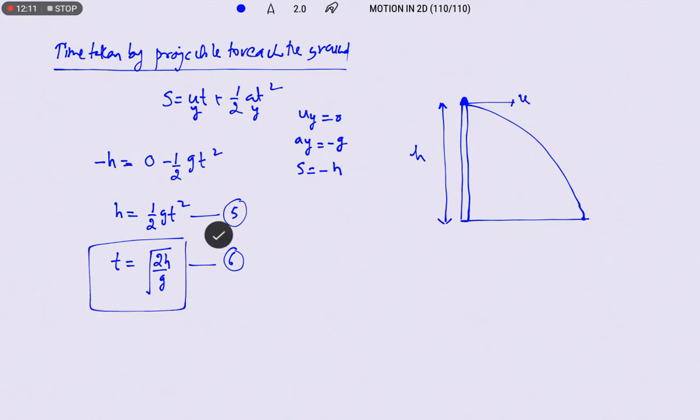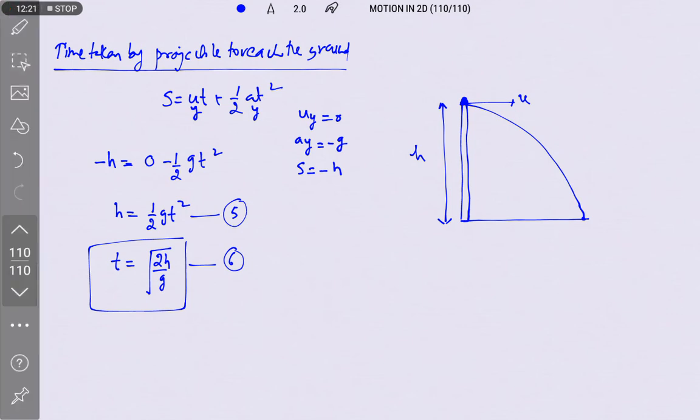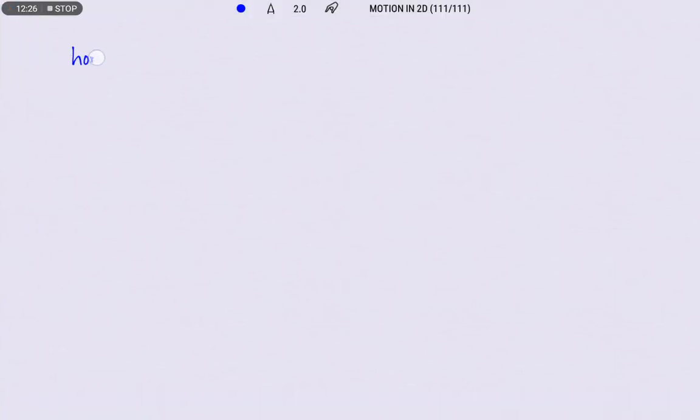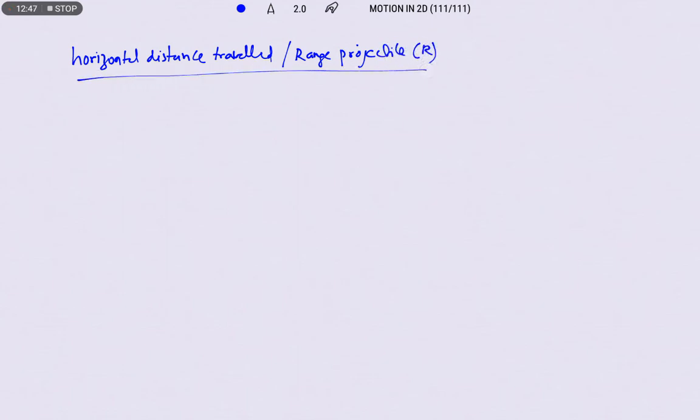Okay, right. Now let us discuss the distance traveled along horizontal and vertical directions. The horizontal distance traveled is nothing but the range of the projectile on reaching the ground, which we are going to calculate.